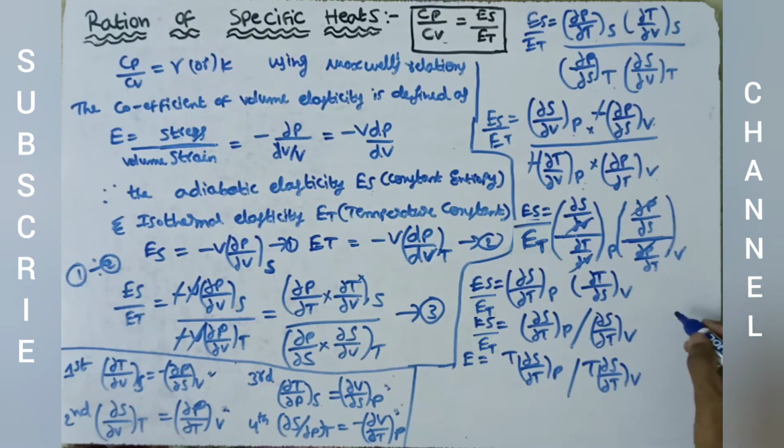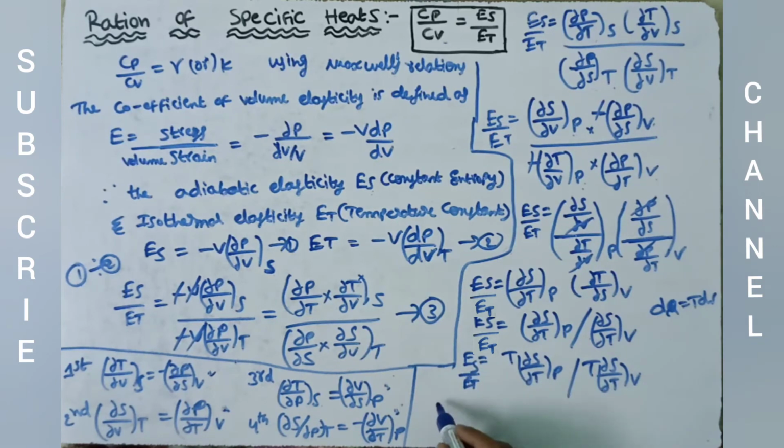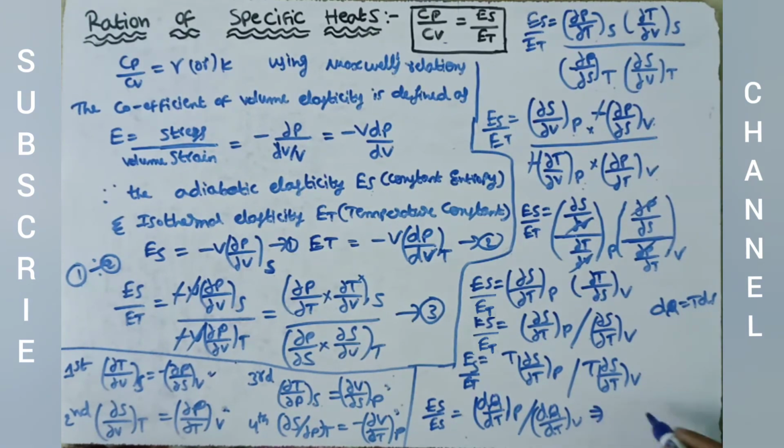We know that according to the second law of thermodynamics, dq is equals to T ds. In the place of T into ds we write dq. This becomes Es by Et is equals to dq by dt where pressure is constant by dq by dt where volume is constant, which is equals to Cp by Cv.